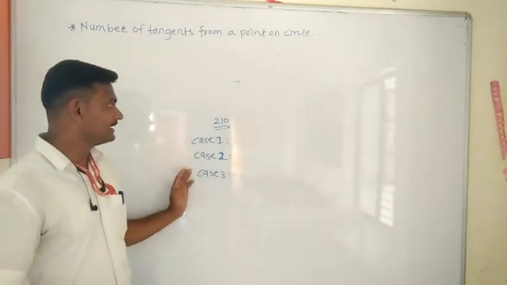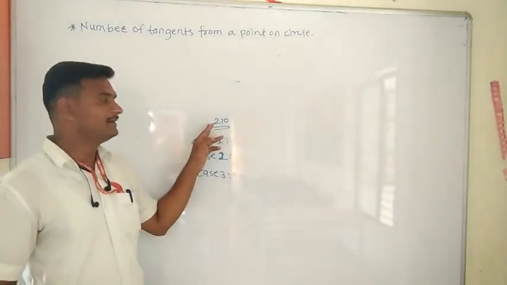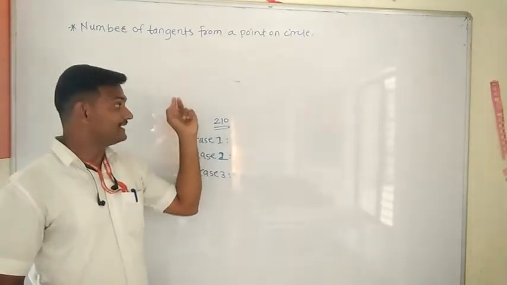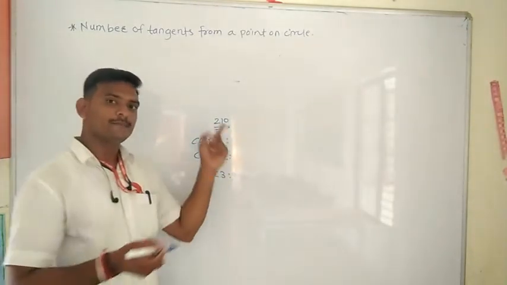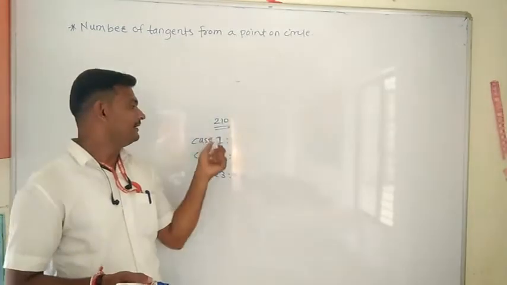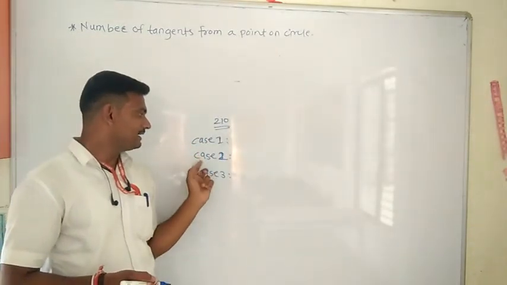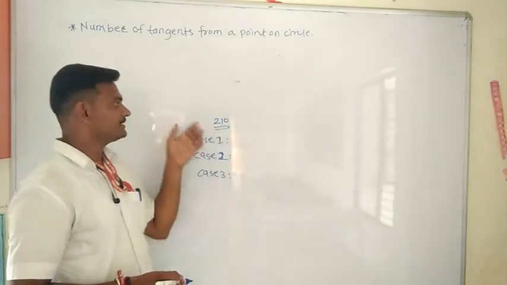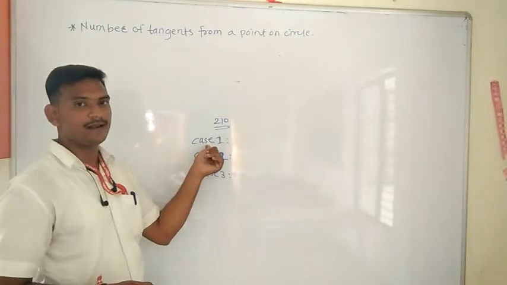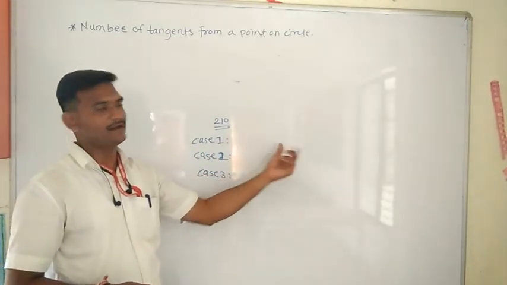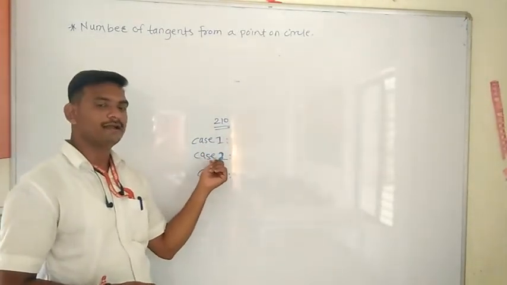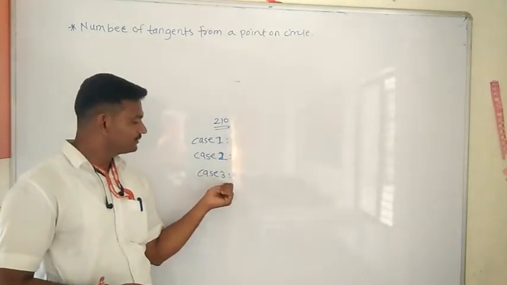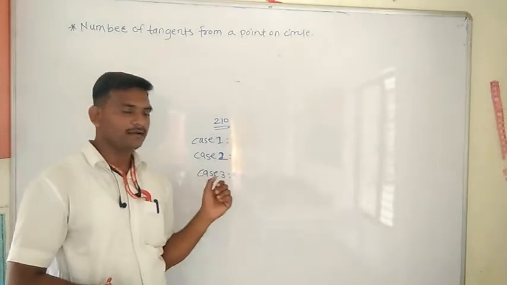You have to write these three cases from page number 210, and before writing them, you have to copy down those diagrams, the three circles I have given. First draw the figure of case number one, then write the case one statement, then draw the next figure and write case number two, then draw the third figure and write case number three.